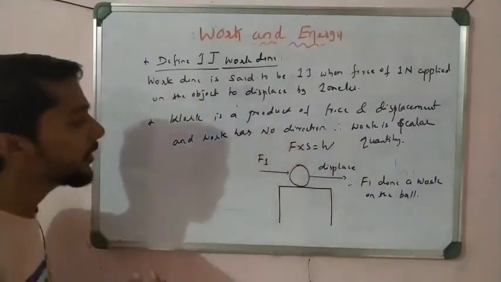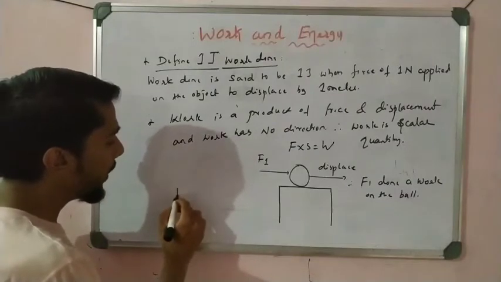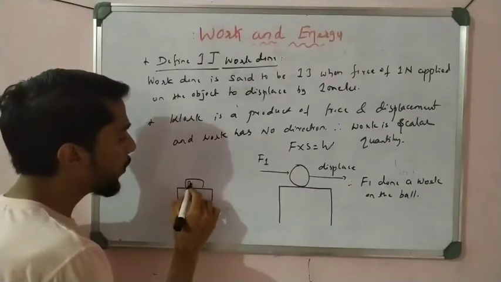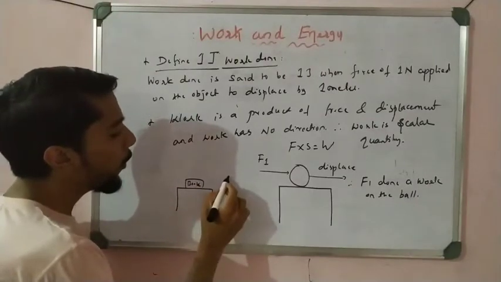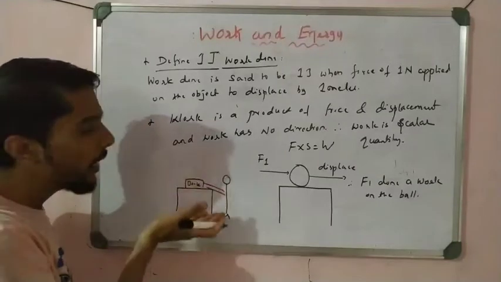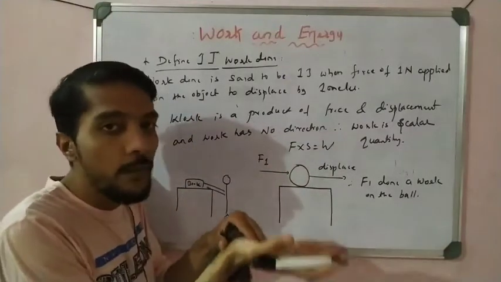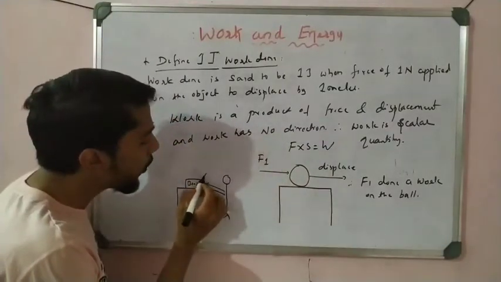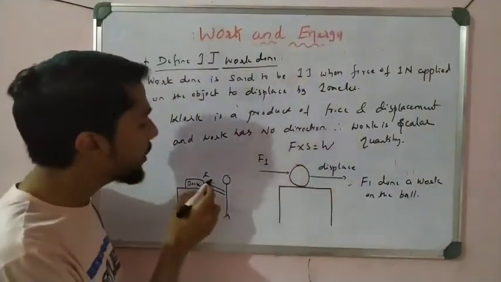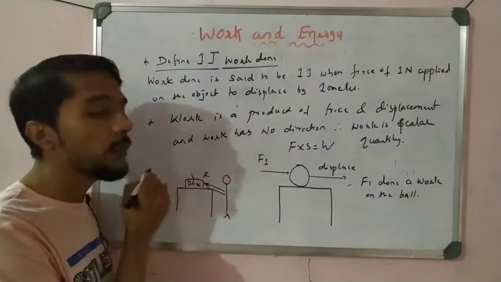Now again one simple example. I take a table again. On the table I kept a book here, and someone lifts the book with muscular force. He applies force on the book and he lifts the book. So we say that the man was able to do work, because he changed the position of the book here.